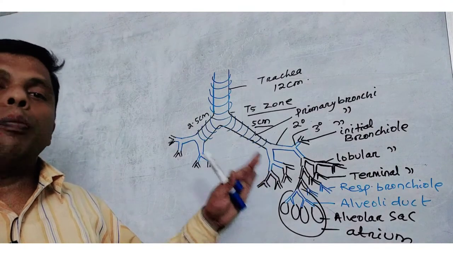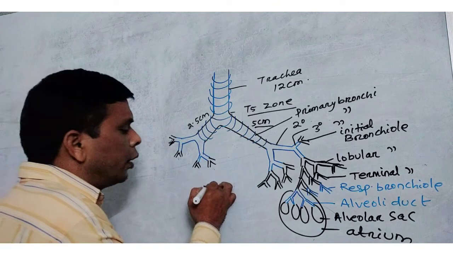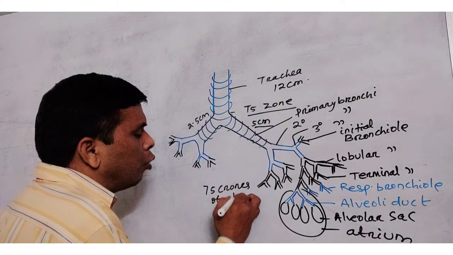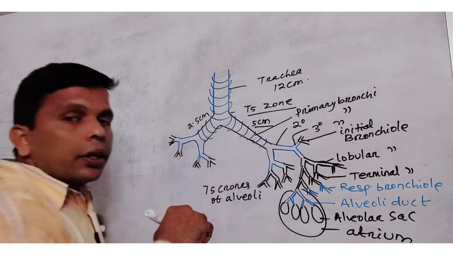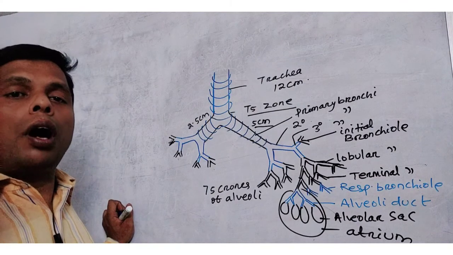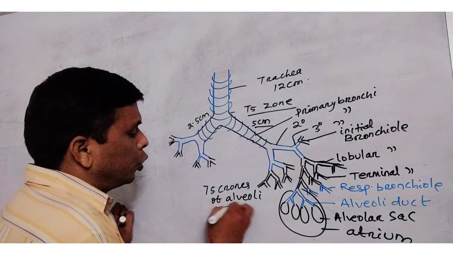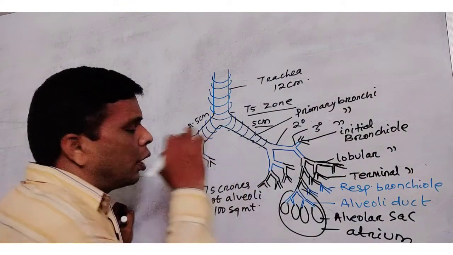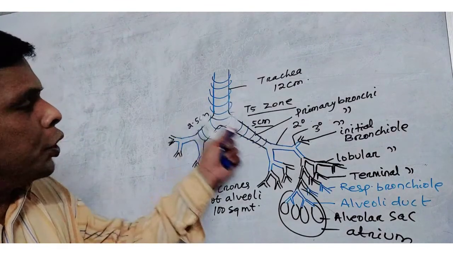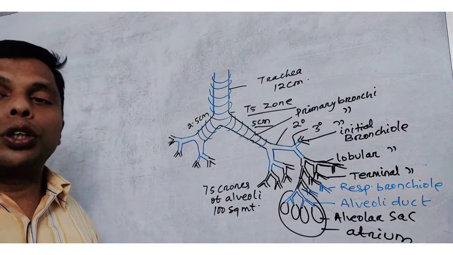There are about 75 crore alveoli in human lungs, which cover approximately 100 square meter area. So that is all about the division of air tubes. Let's discuss the structure of lungs.